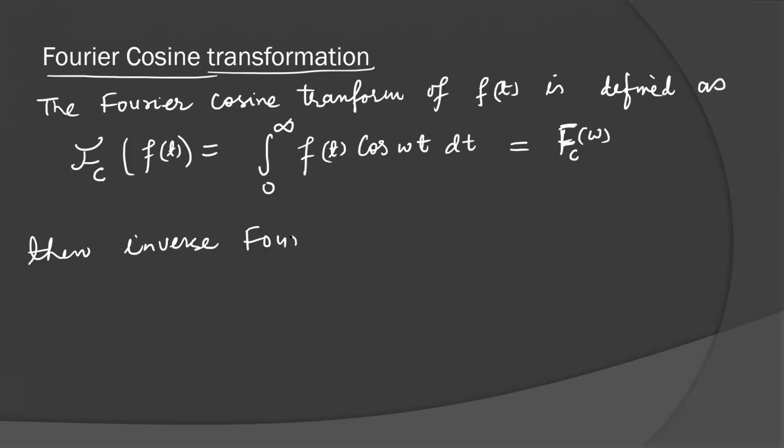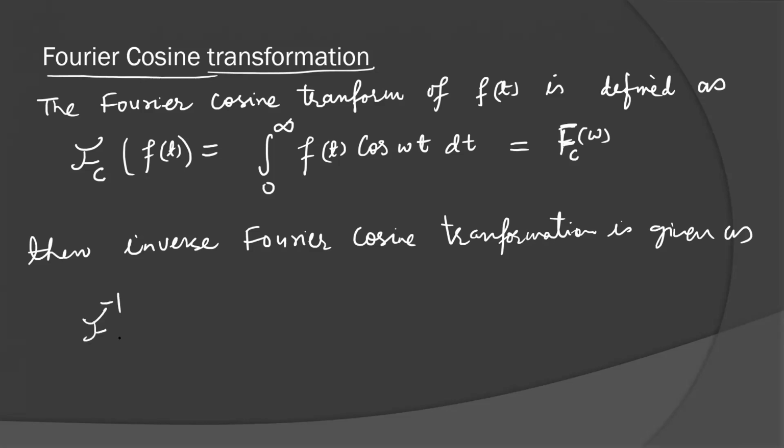And the inverse Fourier cosine transformation is given as: the inverse Fourier cosine transformation of F_c(omega) is equal to f(t), which is 2 over pi times the integral from 0 to infinity.